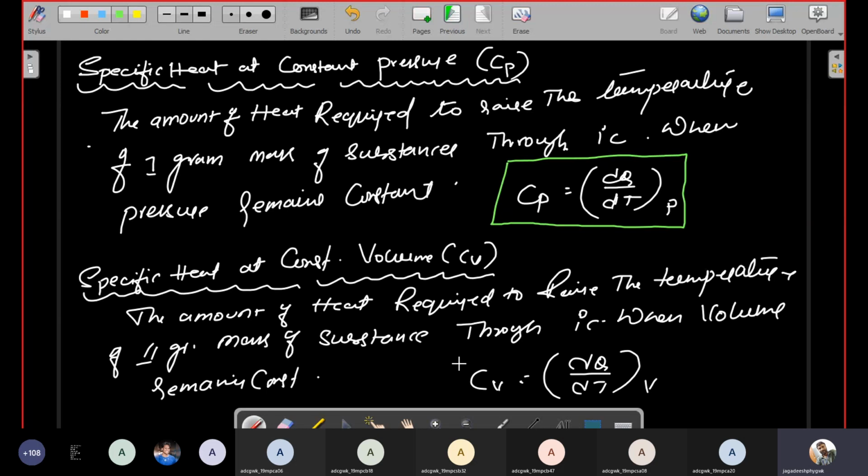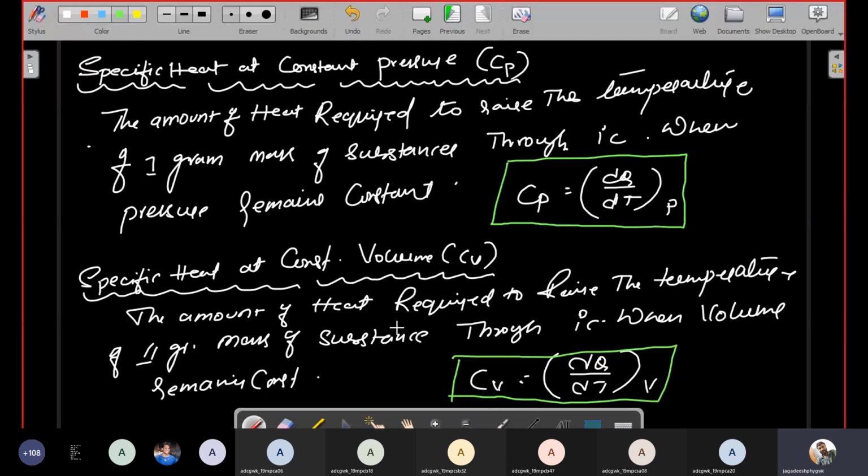So these two are the equations of specific heat at constant pressure and specific heat at constant volume. If you know the values of specific heat at constant pressure and at constant volume, then you can derive equations like the ratio of specific heats.